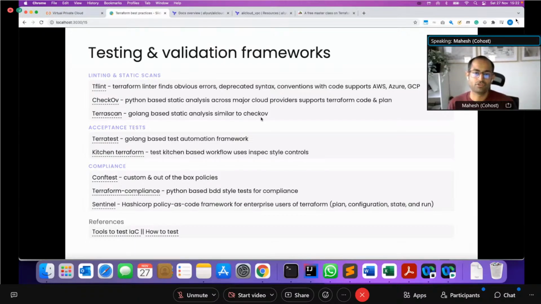Again, feel free. You should use at least a few of these. I think the linting and static ones are pretty straightforward. Everyone should use them. Acceptance testing is something you should look into if possible. I know it is a lot of effort, but if some basic tests can be automated, that may go a long way. You probably shouldn't do too many acceptance tests. There is some training material in the references at the bottom of this slide. You can go through those videos to understand more of this in detail.